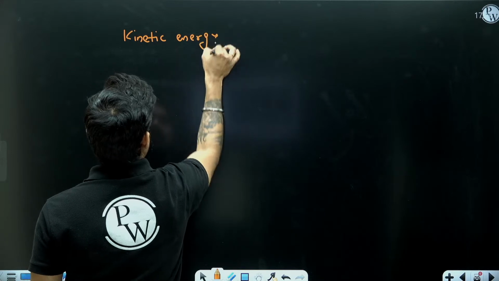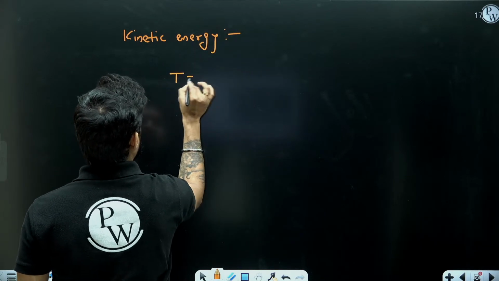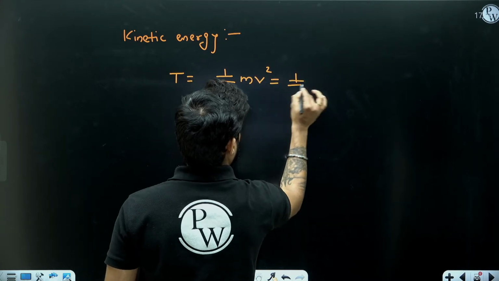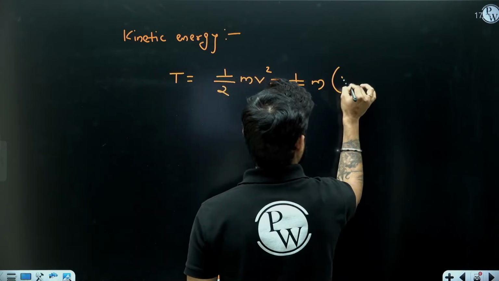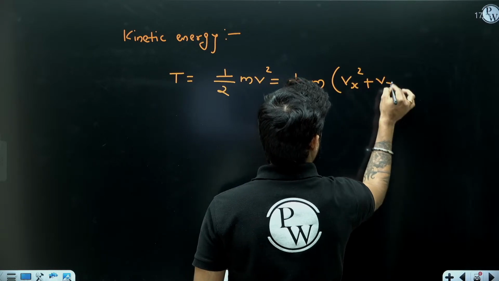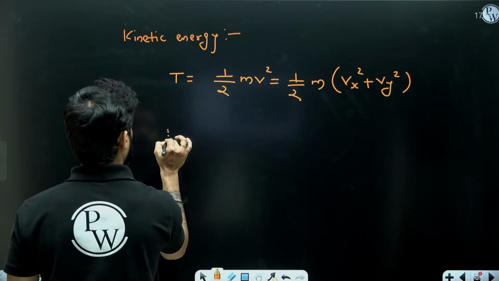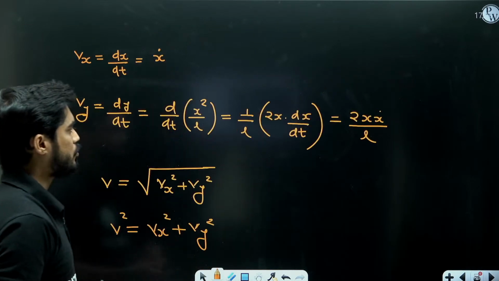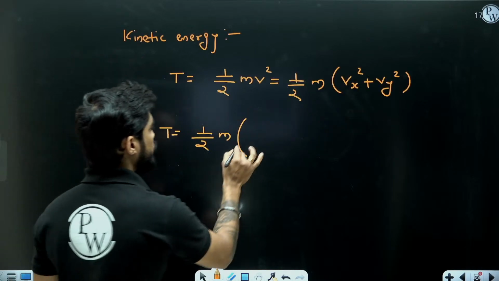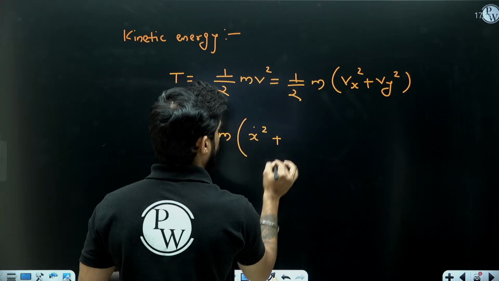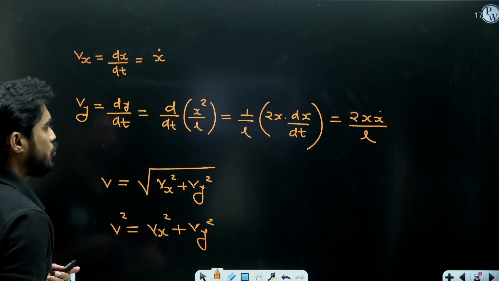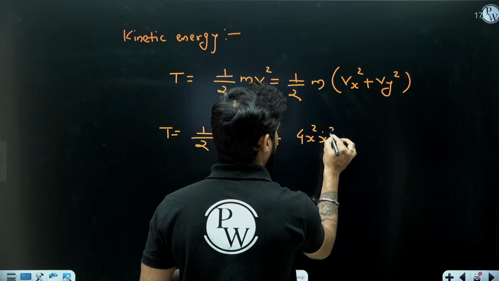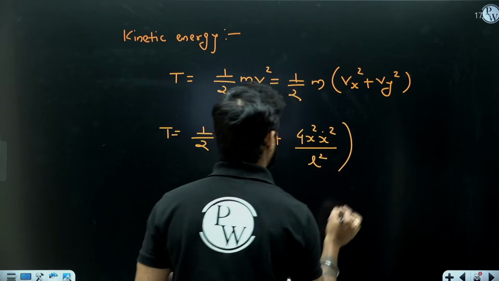Let's denote kinetic energy with T. So it will be half m v square, meaning half m Vx square plus Vy square, right? Now put the values here. What is Vx? It is x dot. And what is Vy? It is 2x x dot by L. So it will become 4x square x dot square by L square, right?